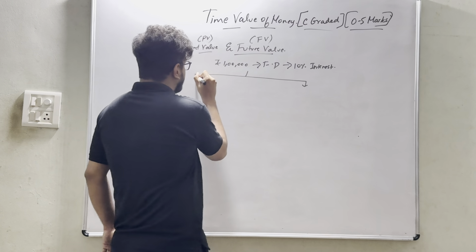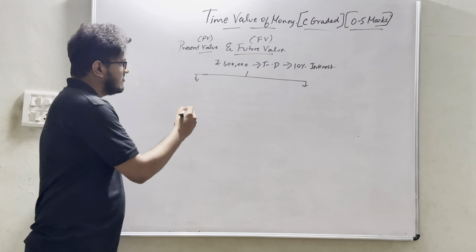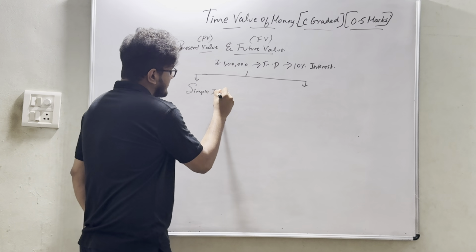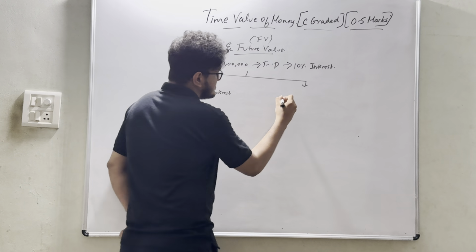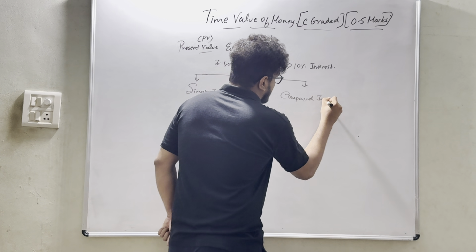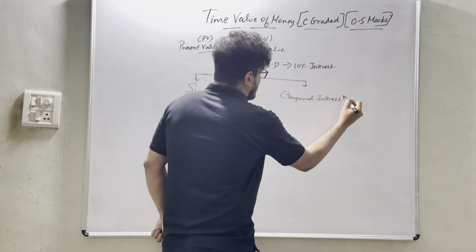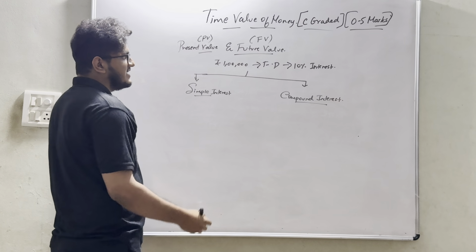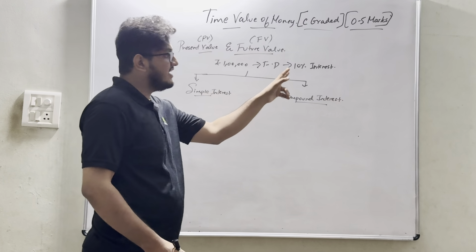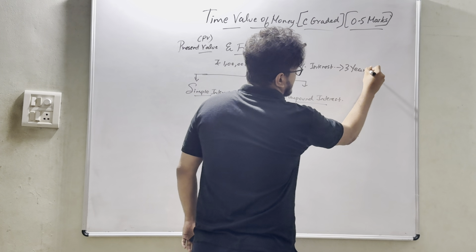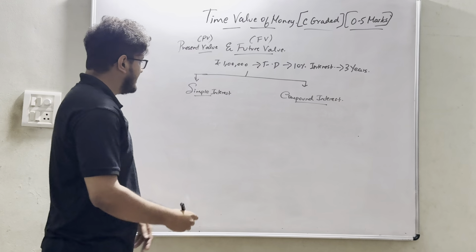There are two concepts. One is simple interest, another one is compound interest. With regard to simple interest, let's assume a 1 lakh FD at 10% interest for a period of 3 years. So year 1.